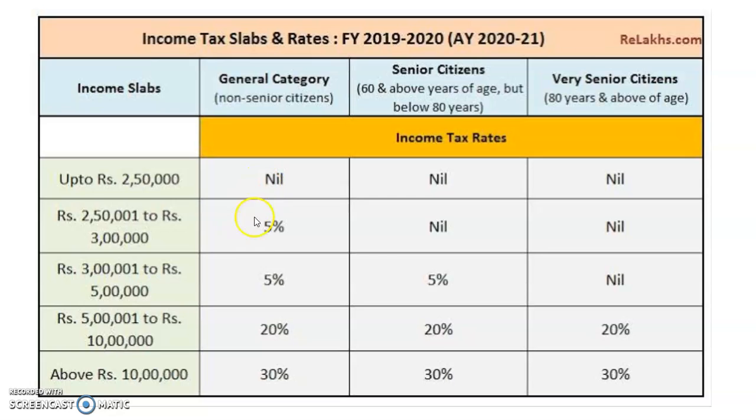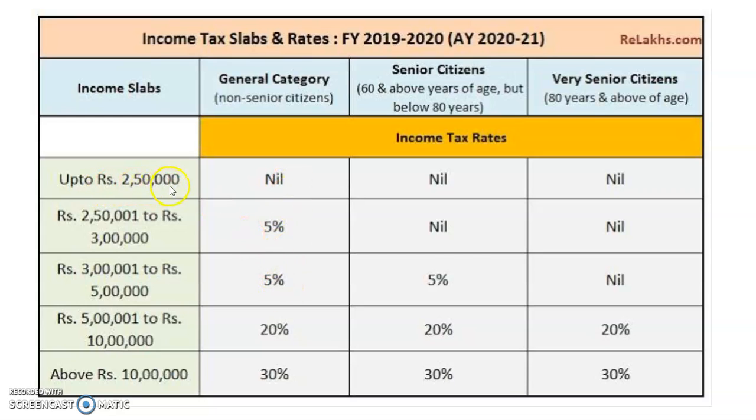Now in these slabs some changes are done. There is a differentiation for the individual normal assessee: whatever income he is earning up to 2,50,000 is fully exempt from tax for a normal citizen. From 2,50,000 to 5 lakh it is 5%.